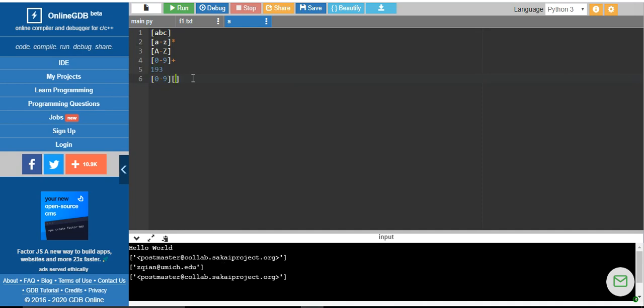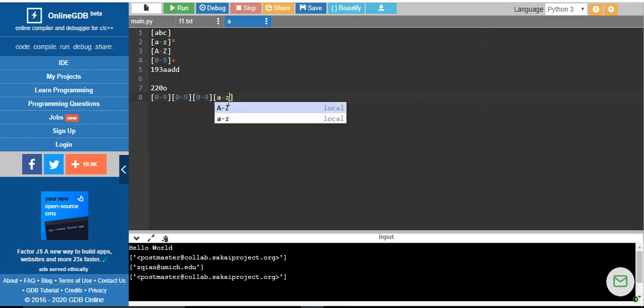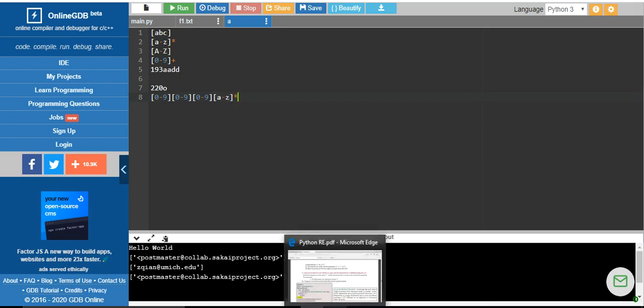So I can say followed with 0 to 9 and again followed with 0 to 9. So it matches 3 simple characters between 0 to 9, followed by something like ABC, or it may have 2 to 0 with only single characters. Then I can use a followed by A to Z, which is of 0 or more characters. So this is how we will be matching the pattern.